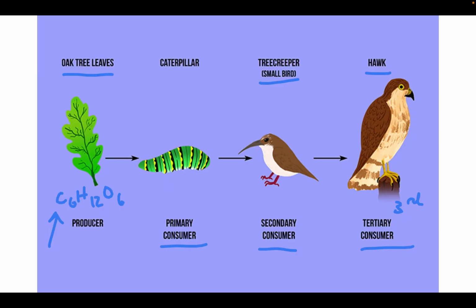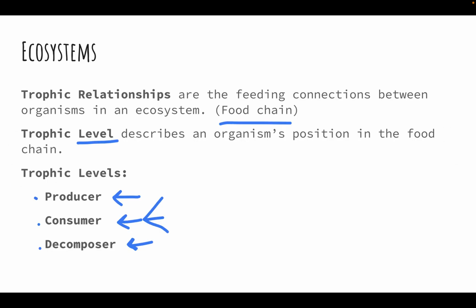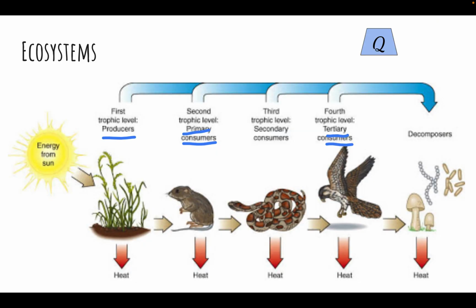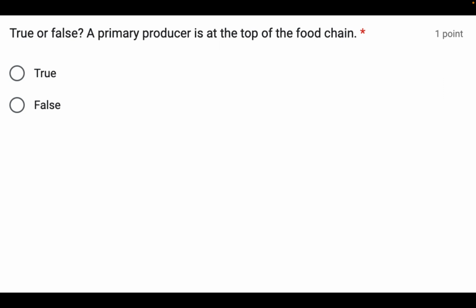All right, so we've looked at a couple examples and we've looked at our definitions of trophic levels. Now let's do a practice question on this. Here we go. True or false? A primary producer is at the top of the food chain. Now is a good time to pause before the answer is revealed.